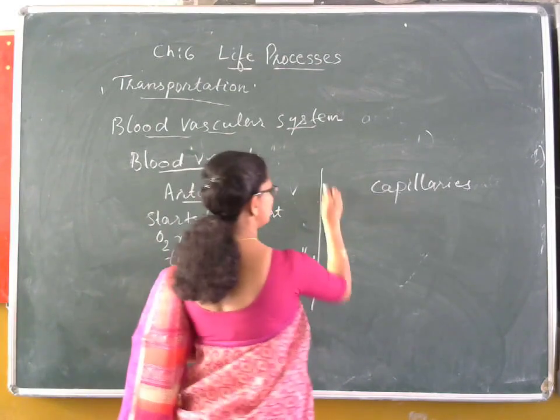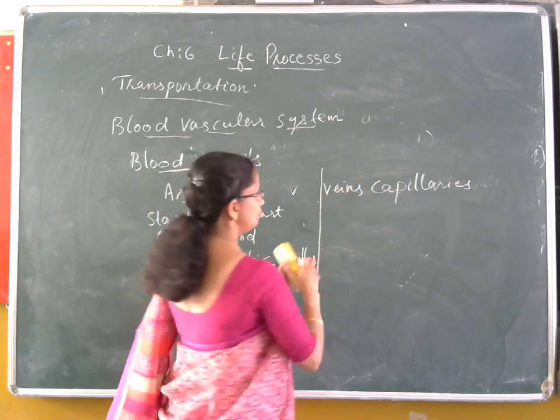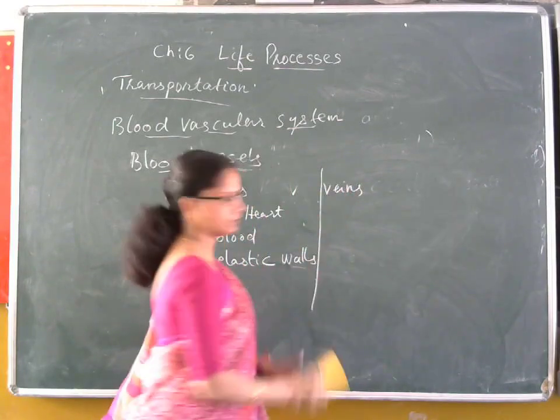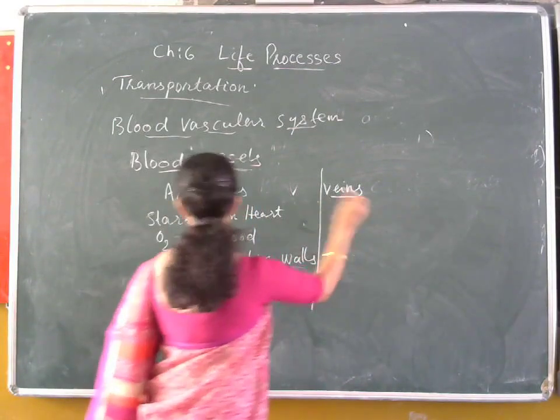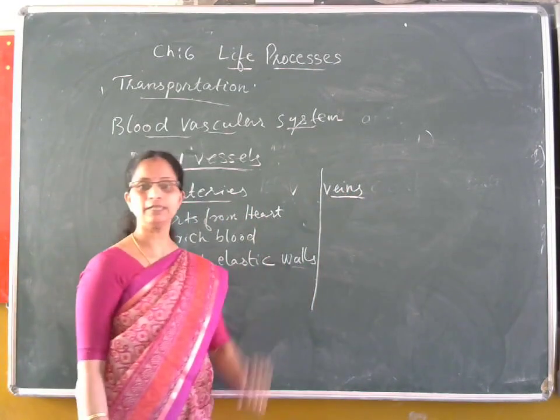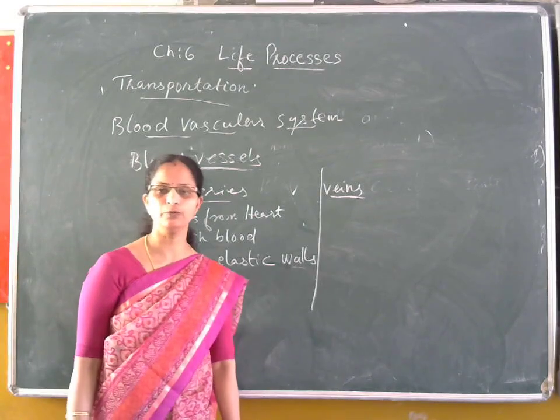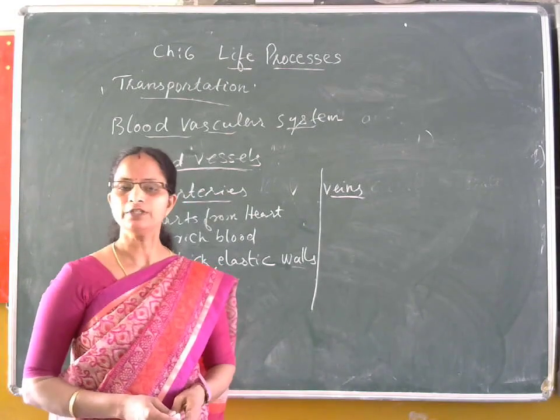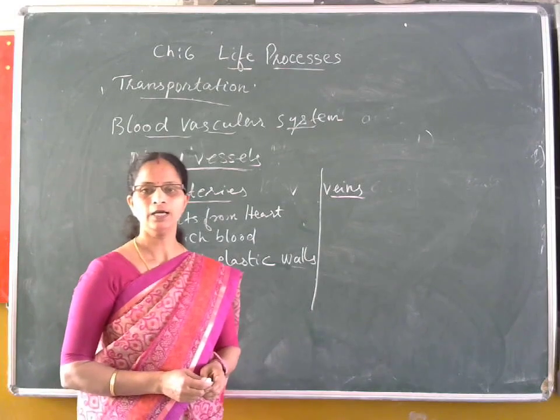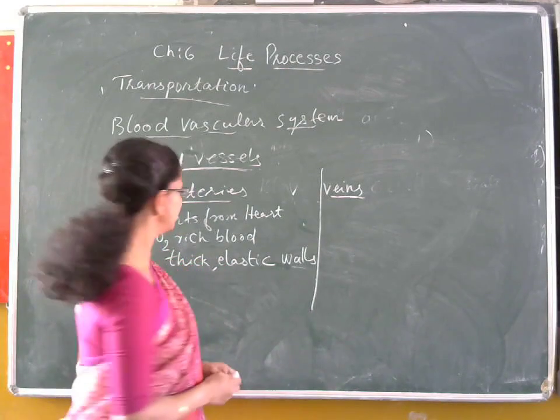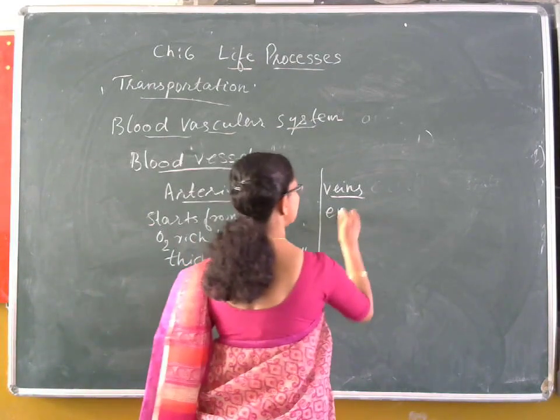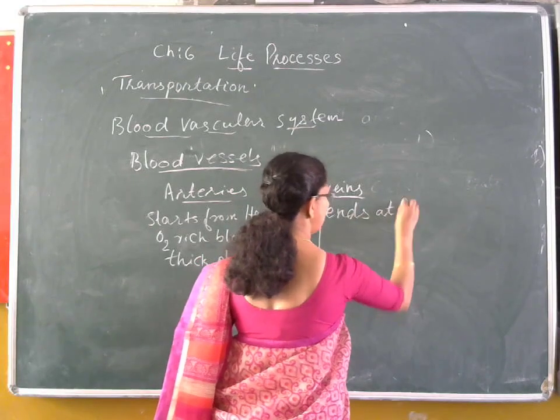At the same time, veins end at the heart. From various parts of the body, the carbon dioxide rich blood is collected and brought to the heart. So, veins end at the heart.